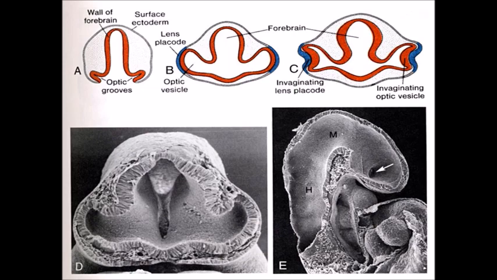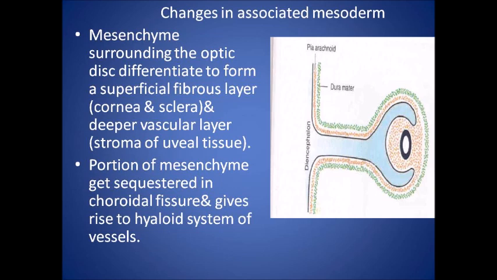These are the pictures, cut sections, transverse sections of the brain development showing formation of the lens placode. The developing optic vesicle and the stalk have a groove on the inferior surface, and it is called the optic or the choroidal fissure, through which blood vessels gain access to the optic cup as well as to the lens vesicle. The blood vessels are the hyaloid artery, branches of the ophthalmic artery and its accompanying vein.